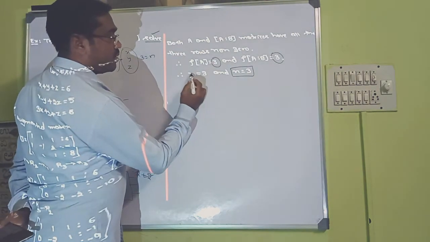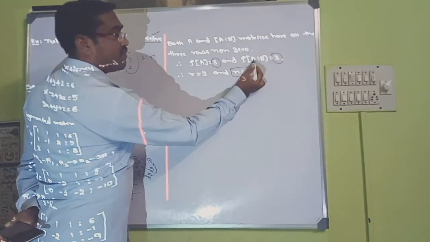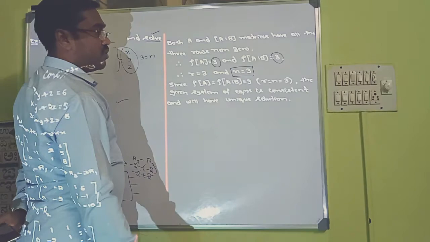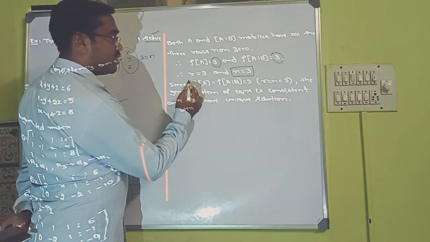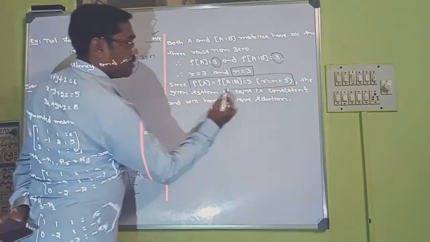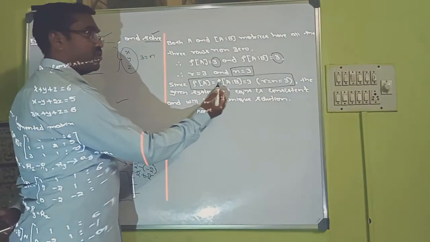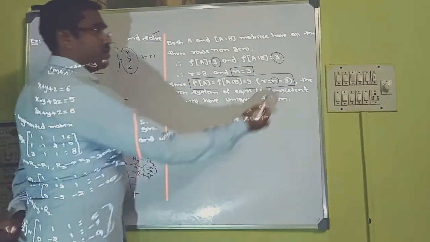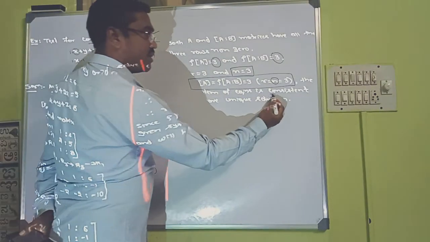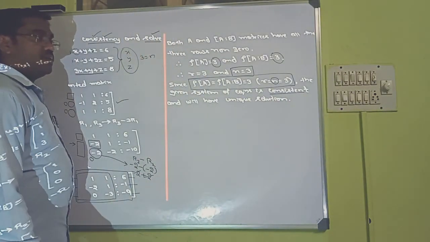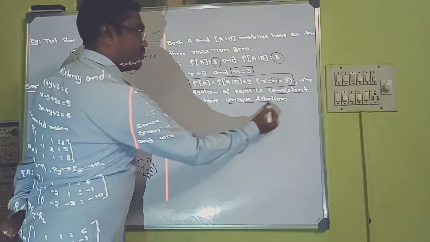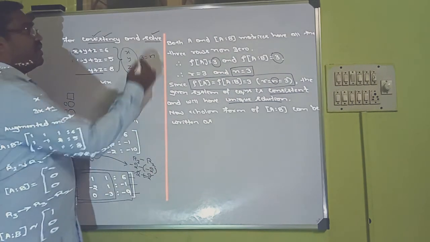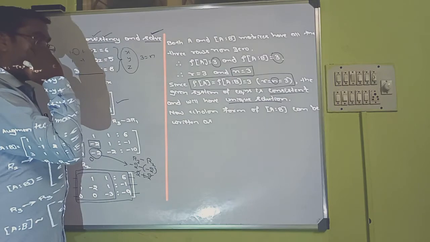So you can observe rank of A is equal to rank of A|B, which is equal to n. So therefore this condition holds true. That is, rank of A is equal to rank of A|B, which is equal to number of unknowns. Therefore the given system of equations is consistent, and will have unique solution. Now let us find the solution.